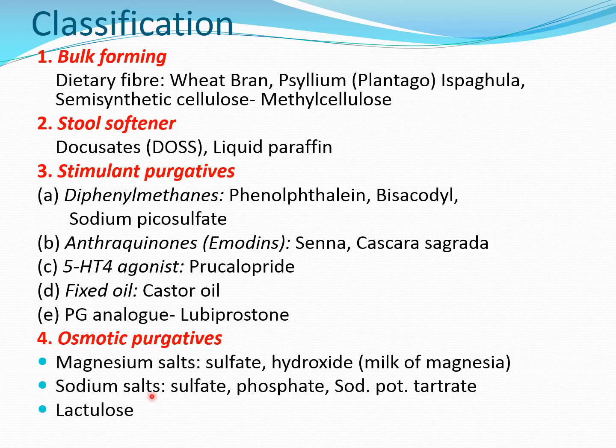The only thing I want to mention is that though lactulose is listed as an osmotic purgative, the osmotic purgatives mostly cause fluidy or watery evacuation of the bowel, as the word purgative is added in these two classes, third and fourth. But lactulose is an exception, as it mostly causes the formation of soft or semi-solid stools, like the first two classes, bulk forming and stool softener. So we will see another classification in the next slide. This first one, bulk forming, stool softener, stimulant purgative and osmotic purgative, is very commonly asked as part of an LAQ in the classification.